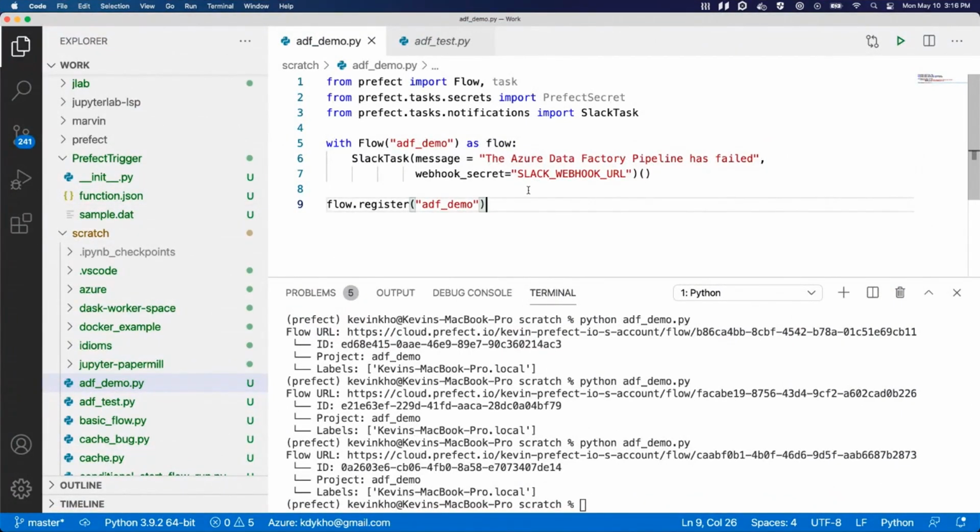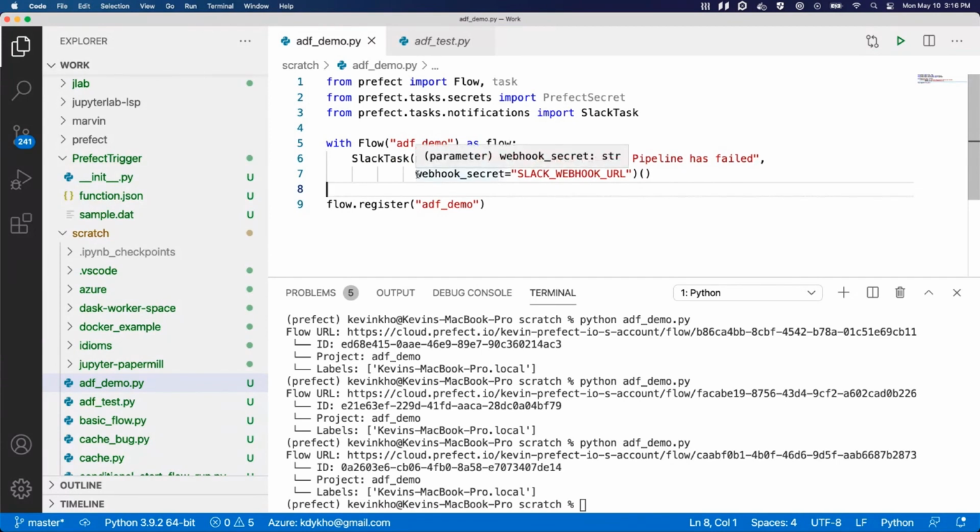So the first thing to look at is the code. Notice, I said earlier that a lot of people can get started with Prefect even if they don't know a lot of Python. And this is a clear example why. We are going to import the Slack task, and we can easily pass a message to this Slack task saying that our Azure Data Factory pipeline has failed. And this will already be responsible for sending that message to our Slack channel.